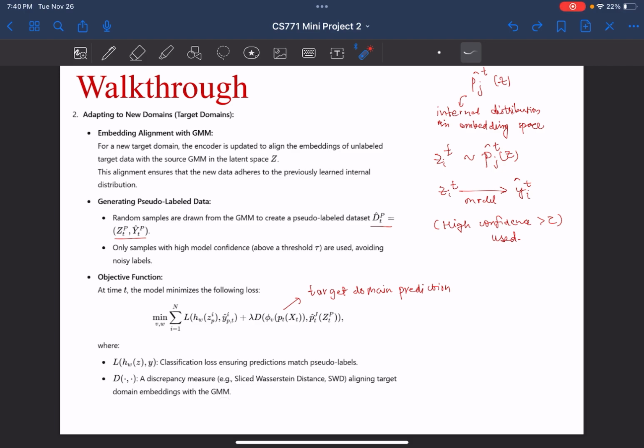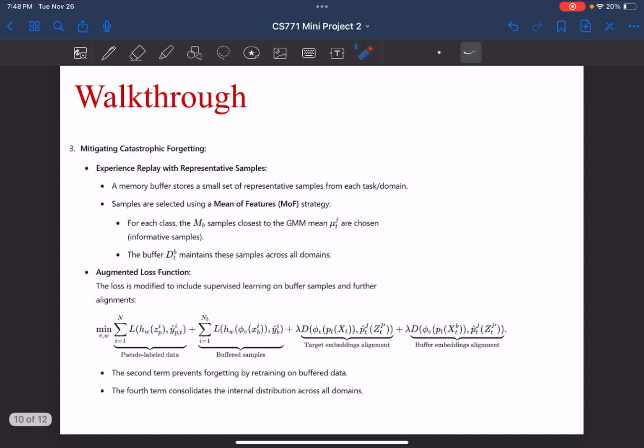Now the first term is the loss term for the classifier h w, which ensures the model can generalize well on the pseudo dataset z p. The goal is to make the prediction of z t match the pseudo labels y t. The second term is basically minimizing the SWD distance between the target domain prediction and the original label generated by the internal distribution.